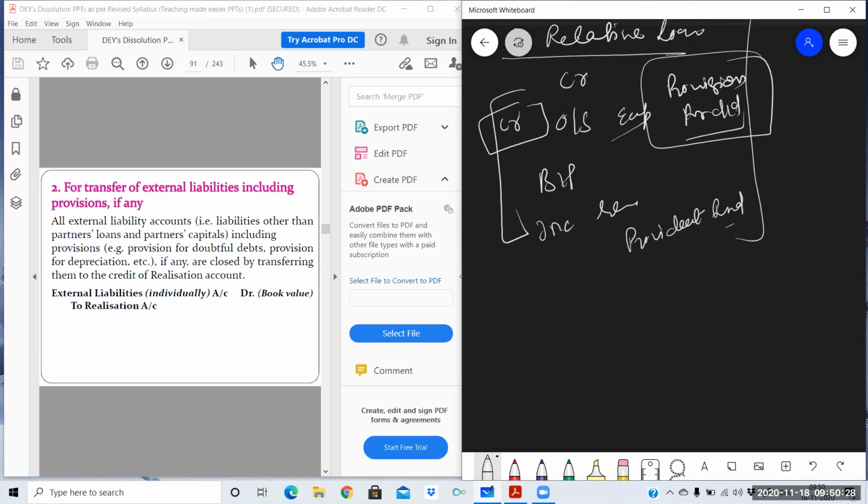If we need to close any account, then the entry is reversed. If it is credited, it is debited, and if it is debited, it will be credited. So the journal entry: all the liabilities have credit balance, and here we are going to close them down. So when we close them down, all the liabilities will be debited. The journal entry will be external liabilities account debit to realization. For assets, we passed the reversed entry, realization to asset. But here for liabilities, we are passing the entry external liabilities.